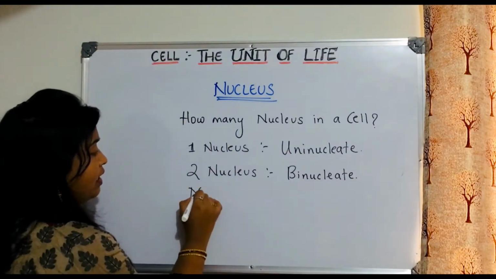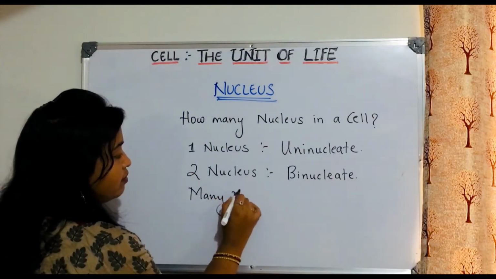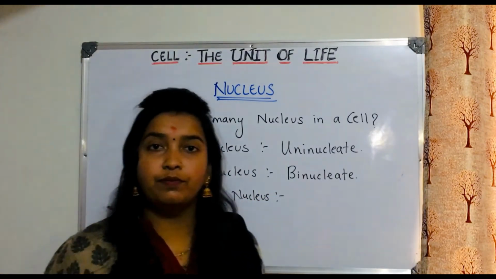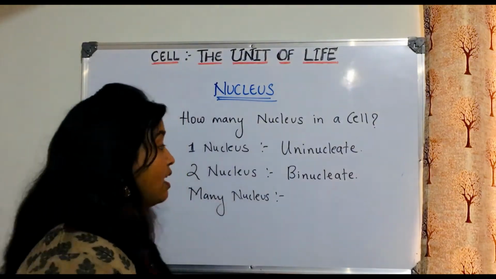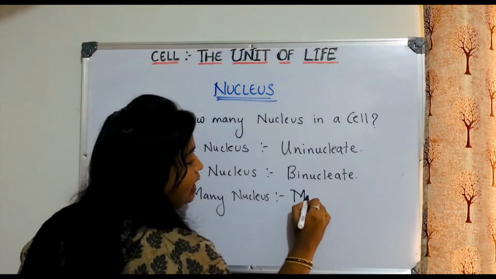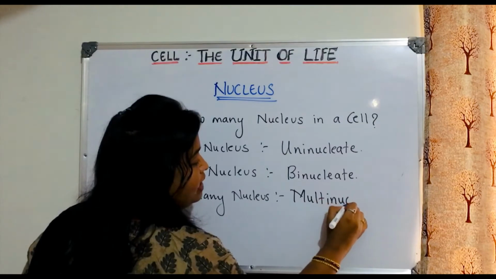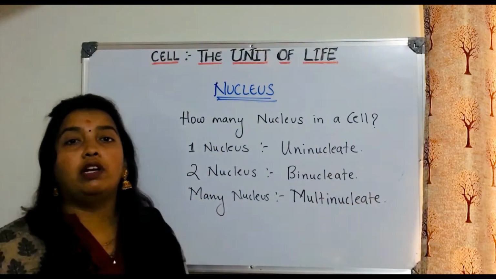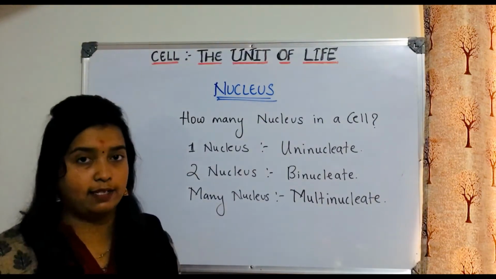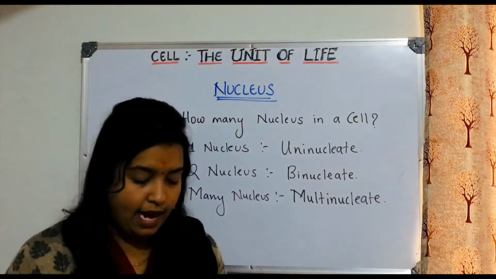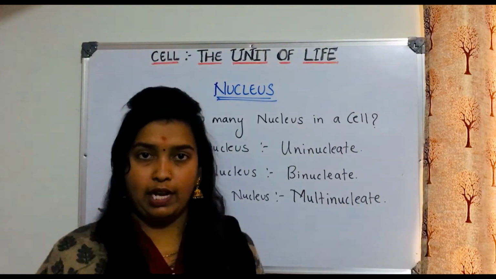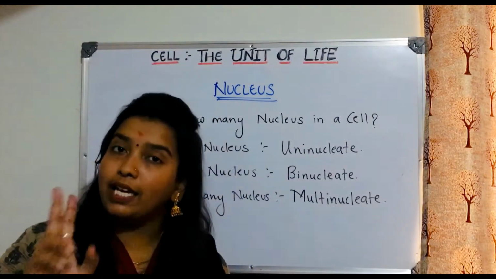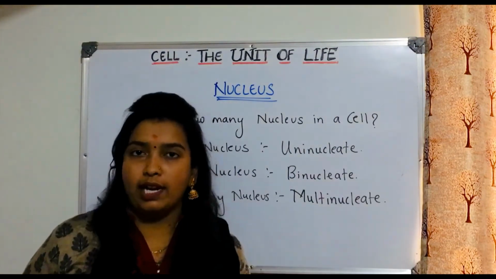If many nuclei are there in a cell, then we will call it a multinucleate cell. So what you can see here is that based on the number of nuclei, cells can be differentiated into uninucleate cells, binucleate cells and multinucleate cells.